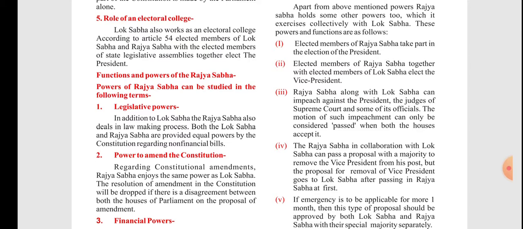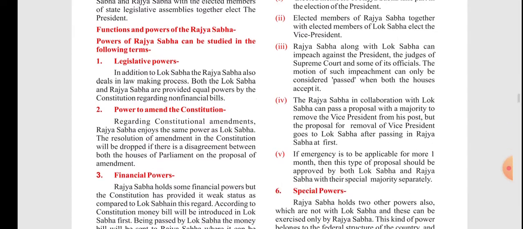The Rajya Sabha in collaboration with the Lok Sabha can pass a proposal with a majority to remove the Vice President from his post. Obviously, the proposal for removal of the Vice President goes to the Lok Sabha after passing in the Rajya Sabha first. So for removal of the Vice President, first the proposal is passed in the Rajya Sabha and then it goes to the Lok Sabha.